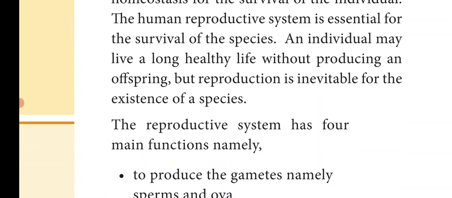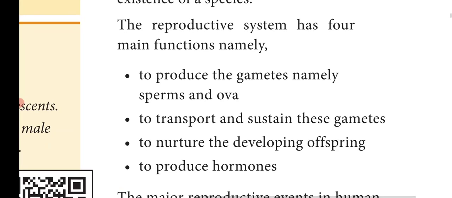So what are the functions of the reproductive system? There are four important main functions of the reproductive system: to produce the gametes, namely sperms and ova; to transport and sustain these gametes; to nurture the developing offspring, that is, to grow the developing young ones; and to produce the essential hormones.